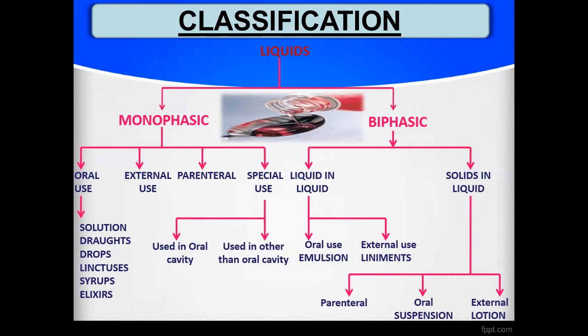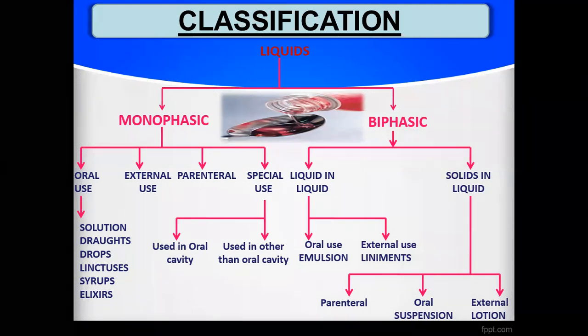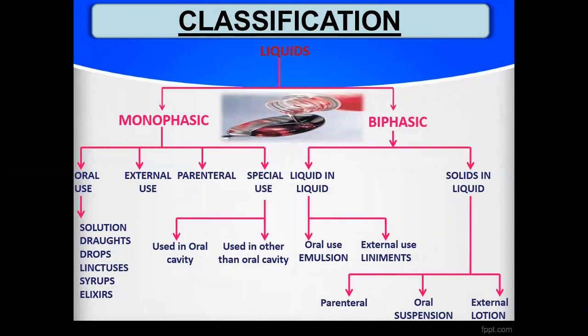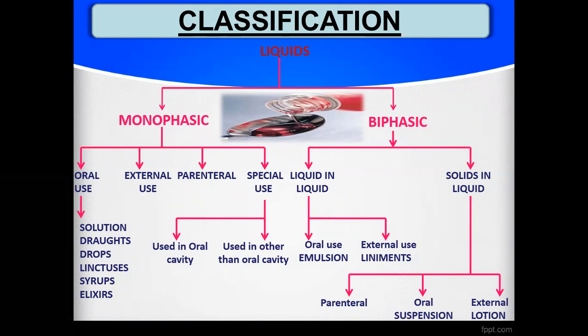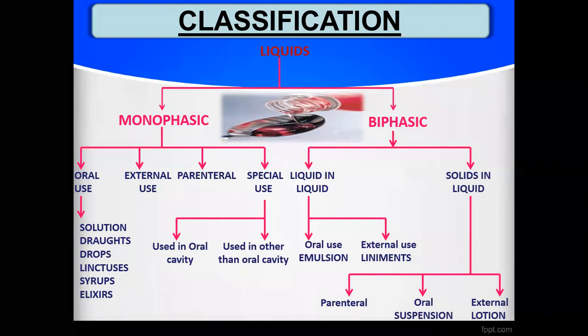Then another example of liquid in liquid preparation is the external type of preparation. External means applied only on the skin, or topical. The example is the liniment. Here also oil and water are used to prepare such external liquid in liquid preparations, and they are applied on the skin for topical purposes. So liniments are the example of liquid in liquid preparations applied externally.